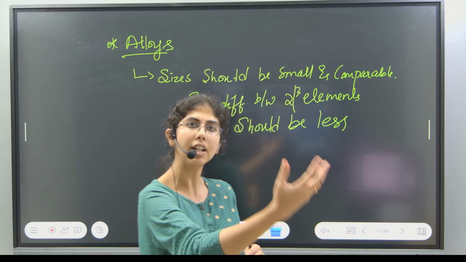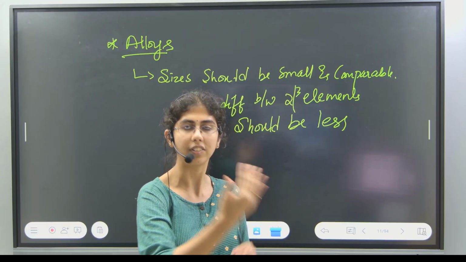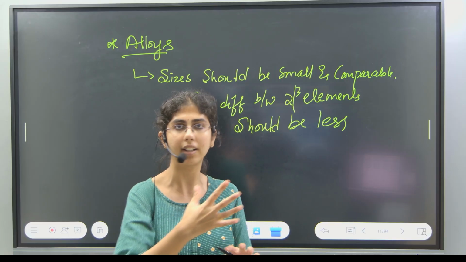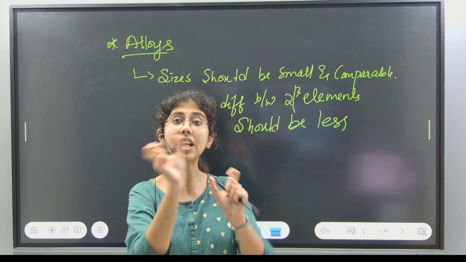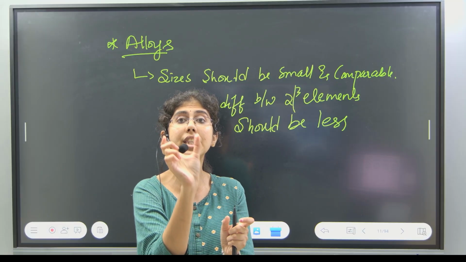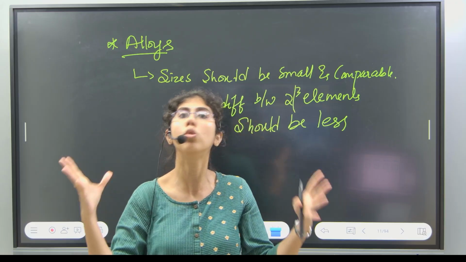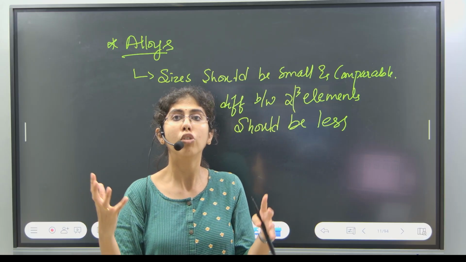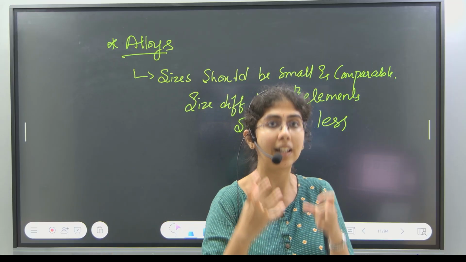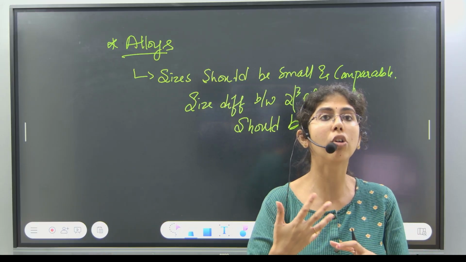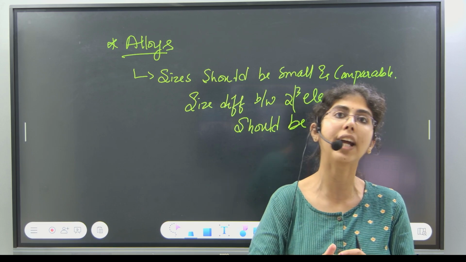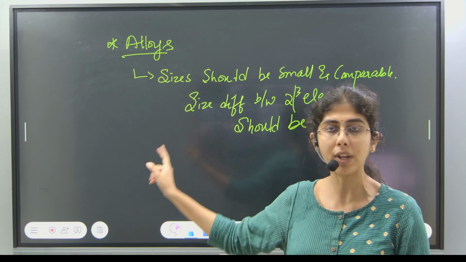Now just we discussed across the period the radii decreases. Yes, I agree, the radii decreases, but the difference in size between any 2 D block elements you take is not too much. So mixing those elements is quite easy, and those kind of elements will form alloy.